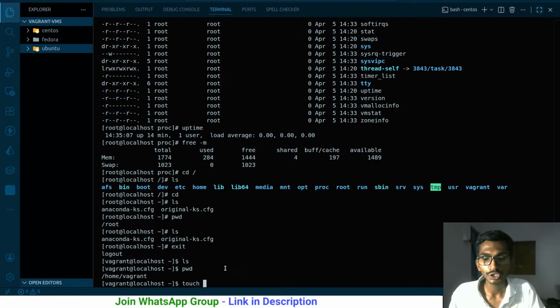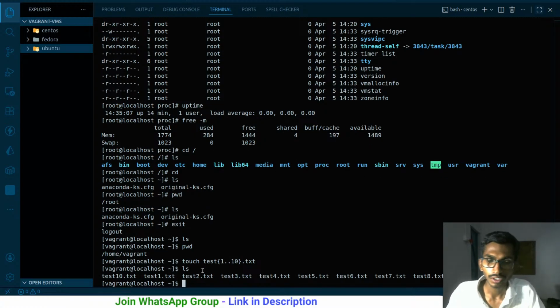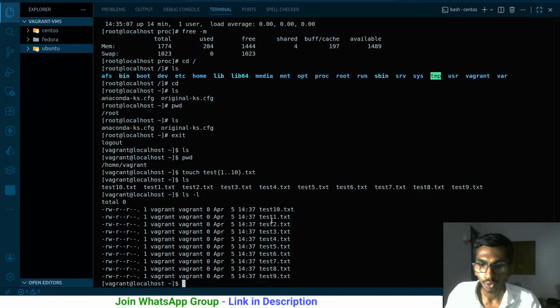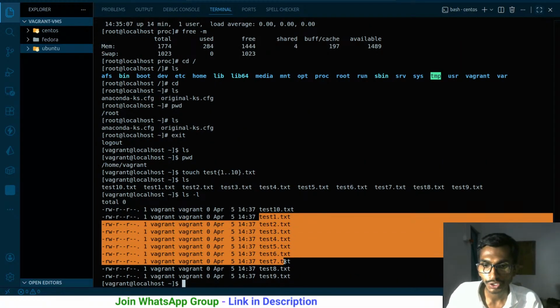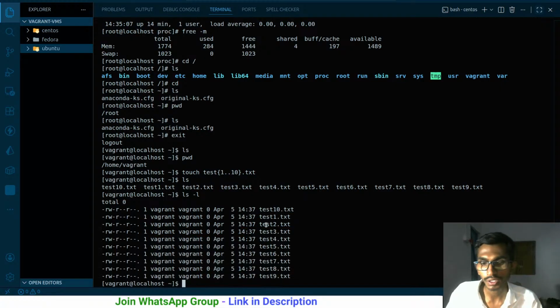And touch, I want to create 10 files. So test, the number should be starting from 1 and it should go till 10.txt. If I run this, if you say ls, these are the 10 files that I have got. So ls -l, so test1, test2, test3, test4. This way, this is just a shortcut for creating many files.